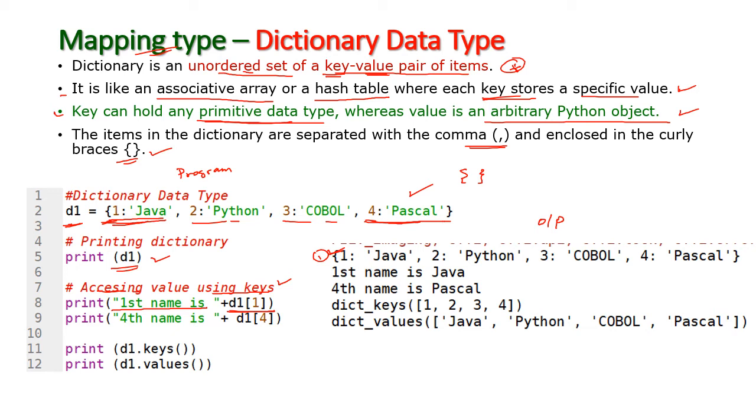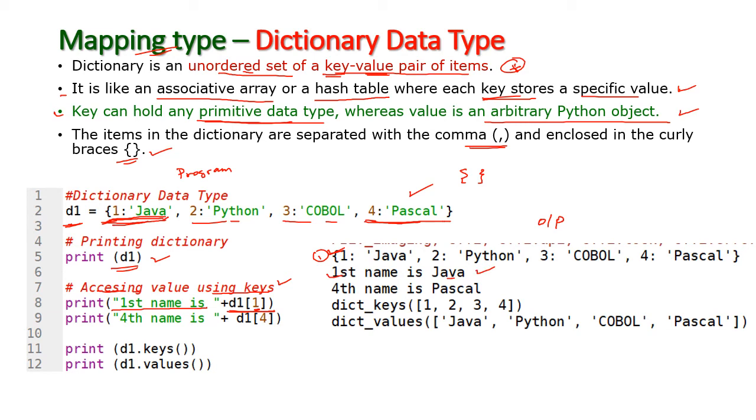D1 of 1. Okay, the first item, D1 of 1. This is the key value. 1 is nothing but key value, isn't it? So which is the first value? Java. Okay, the first name, Java, is printed here.